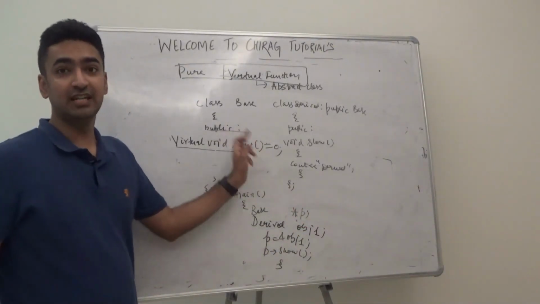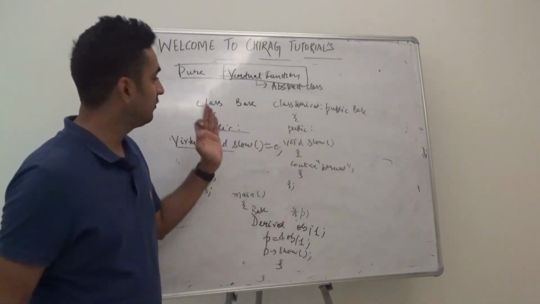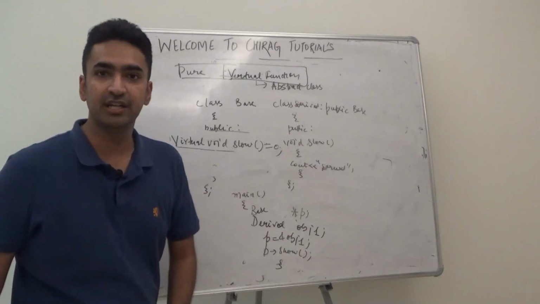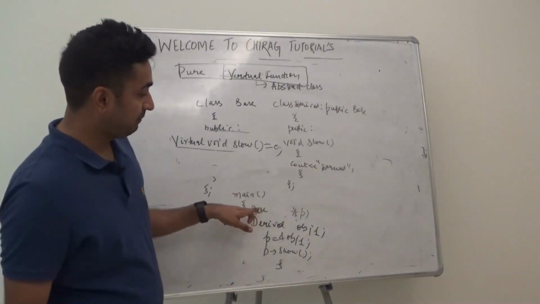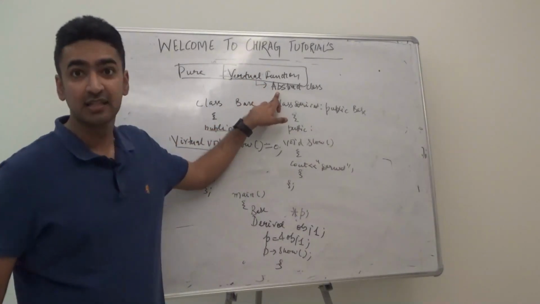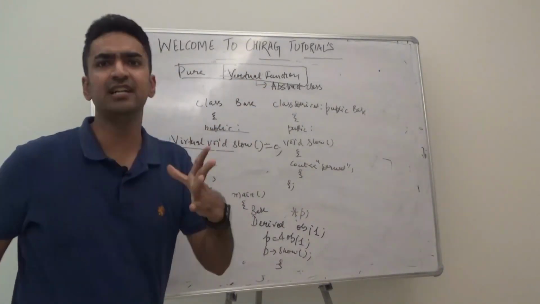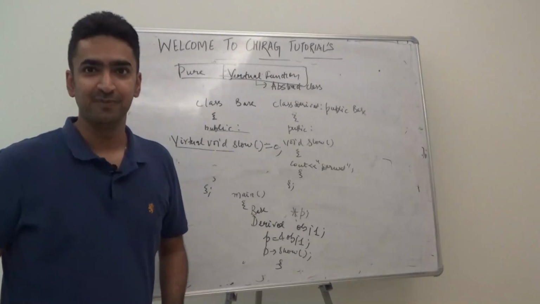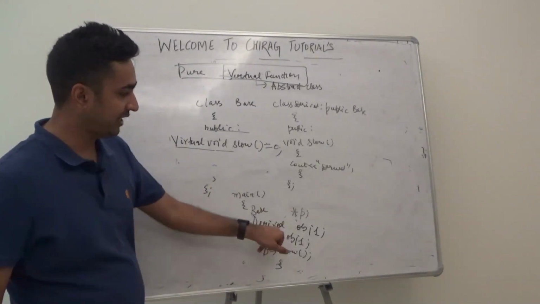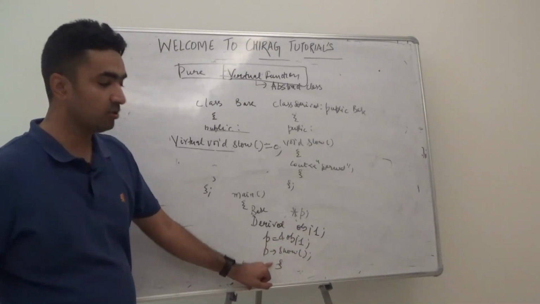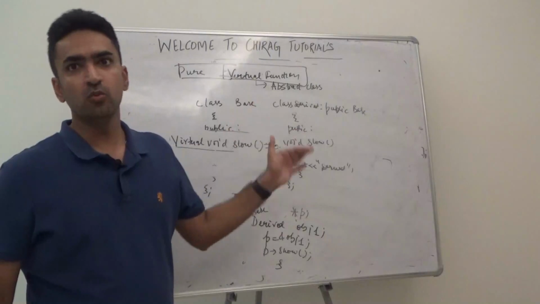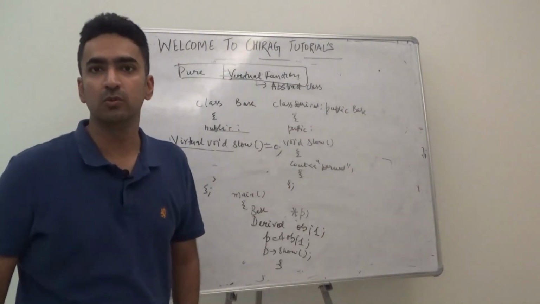Why? Because it will not be executed, it will always be overridden by void show, which is showing derived, and the base class object should not be created. This is the concept of an abstract class. We don't want the functionality to be shown properly. That's what abstract classes are all about. A base star pointer pointing to a derived class object, p arrow show. It means this is like an interface, guys. If you don't want it to work, you definitely work with the other one.